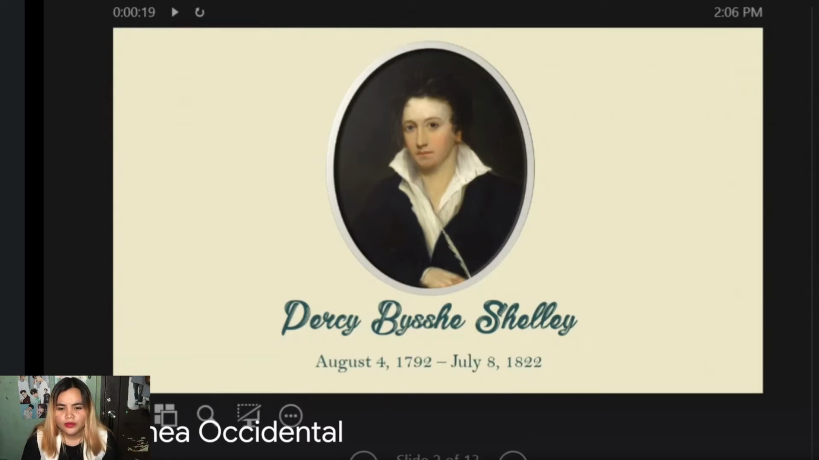A fun fact about him is that he studied at Eton College and Oxford, but he got expelled for writing a paper that argued against the existence of God. He was deeply political, and he was also considered a pacifist. He believed in protest, but not the violent kind.